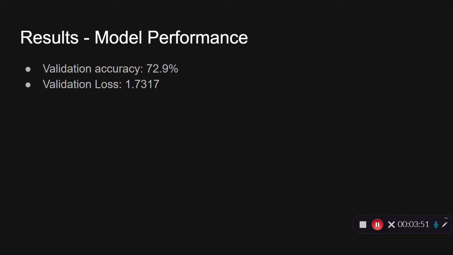1.7317. And if you look at that compared to the previous chart I just showed, it seems like our model is doing really well. That's higher than all of the commercially available models, but you have to remember that this number that we're looking at here is just the validation accuracy. So it's looking at data that's from the dataset, and therefore, even though it's split off from the training data, it's going to share some similarities with it.